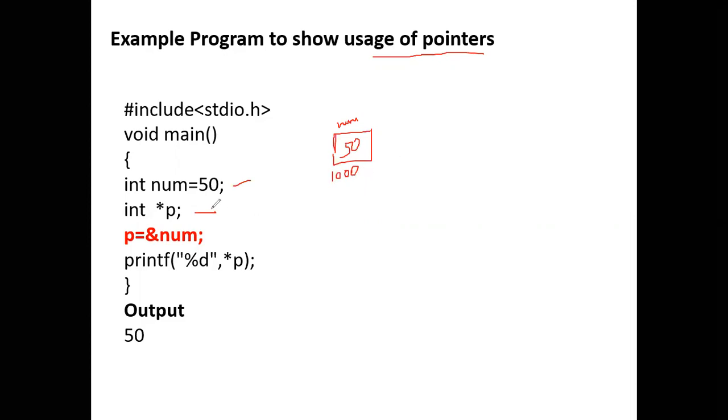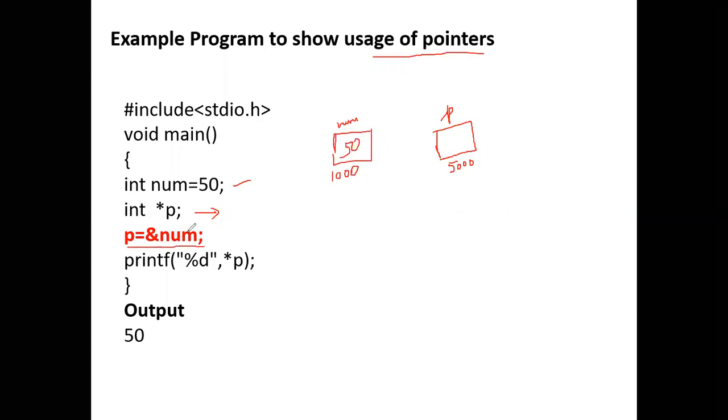Next, we are declaring the pointer p. So p is a pointer variable. A pointer variable will also have some address, so let me take the address as 5000. Next, we are initializing the pointer: p is equal to ampersand num.